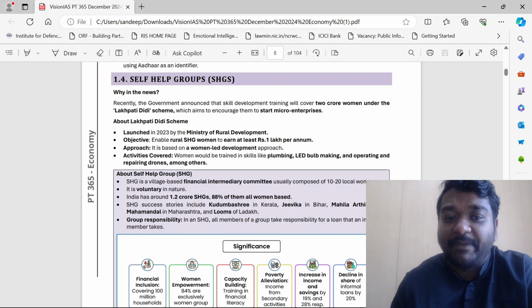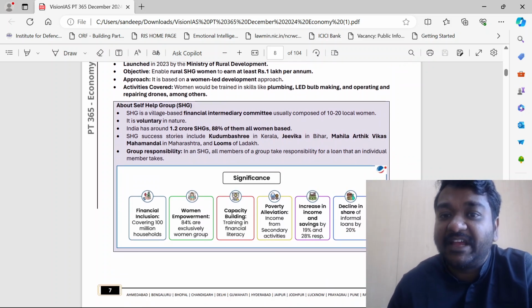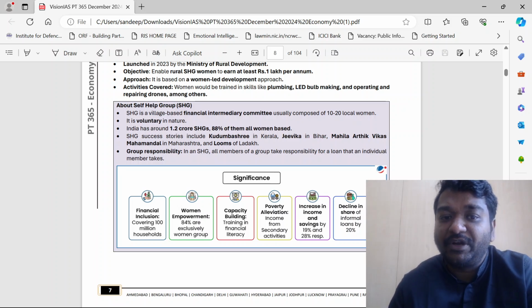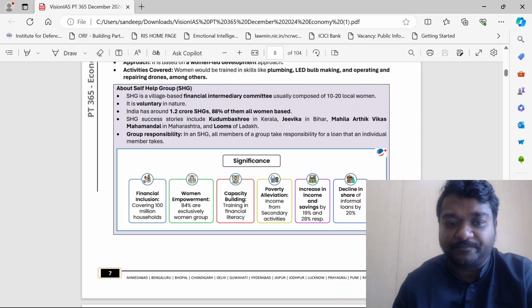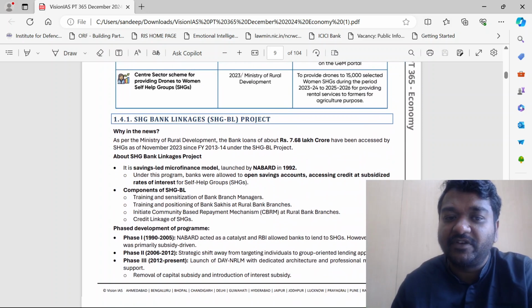It is based on a women-led development approach. Women would be trained in skills like plumbing, LED bulb making, operating and repairing drones, among others. An SHG is a village-based financial intermediary usually composed of 10 to 20 women. India has 1.2 crore SHGs, 88% of which are all-women. There are different names for this: Kudumbashree in Kerala, Jeevika in Bihar, Mahila Arthik Vikas Mahamandal in Maharashtra, Looms in Ladakh. No need of these things, guys. Lakpati Didis, if you can see, that's more than enough.